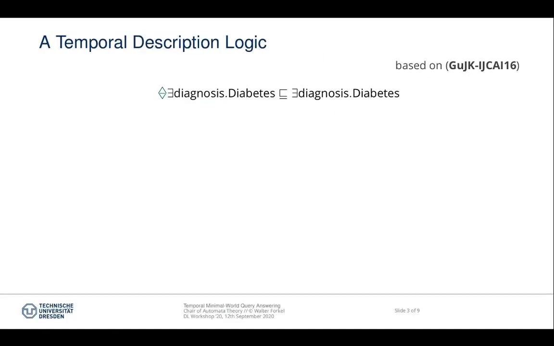In our temporal description logic, we allow the use of the diamond operators on the left-hand side of GCIs only. For example, we can express that if somebody has been diagnosed with diabetes at some time point in the past, then he is also diagnosed with diabetes at the current time point. As mentioned before, we can use the bounded convex diamond to express things like if someone was diagnosed with a broken leg at 2 time points at most 8 days apart, then his leg was also broken in between the 2 time points.